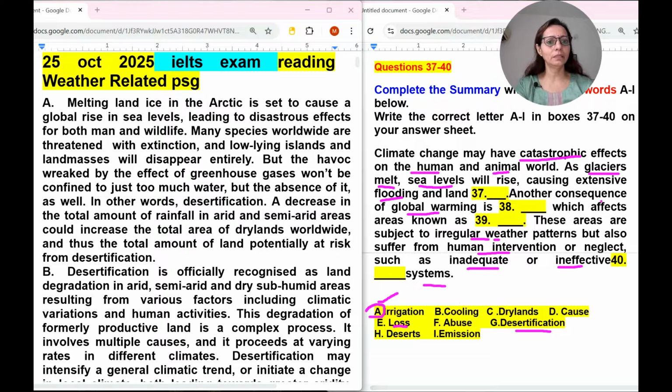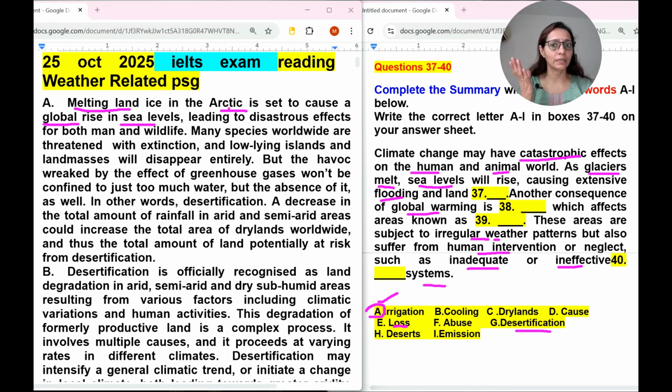So let's find these keywords in the first paragraph. Melting land ice in the Arctic is said to cause a global rise in sea levels. Sea levels it is given, sea levels will rise. So global rise in sea level is given, and melting as glaciers melt. So they have paraphrased the things.